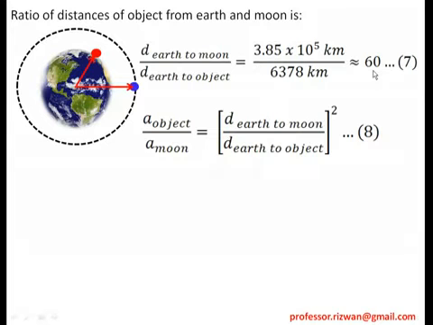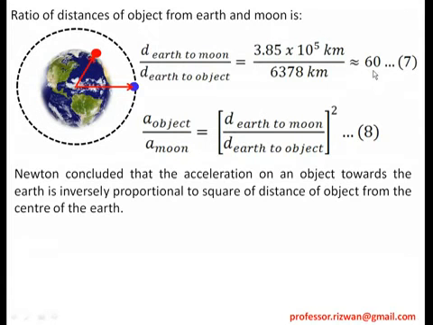So the acceleration ratio is the square of the distance ratio. How can I conclude this? Newton has concluded with this formula. These formulas are all given by Newton, and Newton concluded that the acceleration on an object towards the earth is inversely proportional to the square of the distance of the object from the center of the earth. So this is the formula he used, and that is what he wrote.